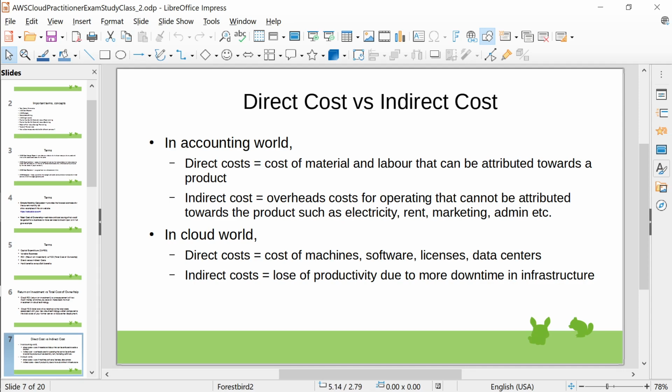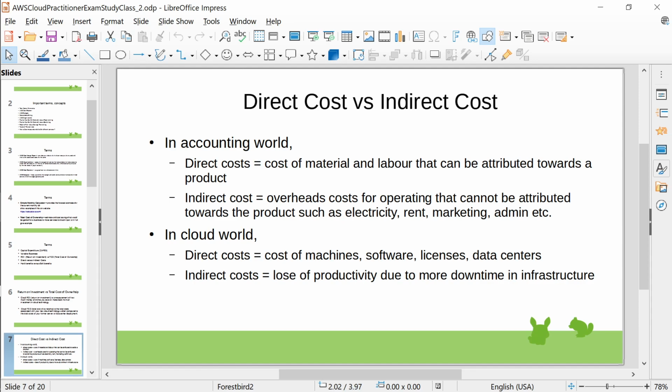The indirect cost is how much you're paying for the electricity. You cannot bind it to a particular soap, right? You're manufacturing 10,000 soaps and you're paying the electricity bill for the room where this manufacturing is happening. So how can you divide that electricity into the number of soaps? Those are all indirect costs, or marketing cost, or all these different types of costs that are indirectly applied. Okay, so in the accounting world, that is the main difference between direct and indirect cost. Direct cost is your actual cost, but in order to run that business you also need to spend money, right? So those are all your indirect cost.